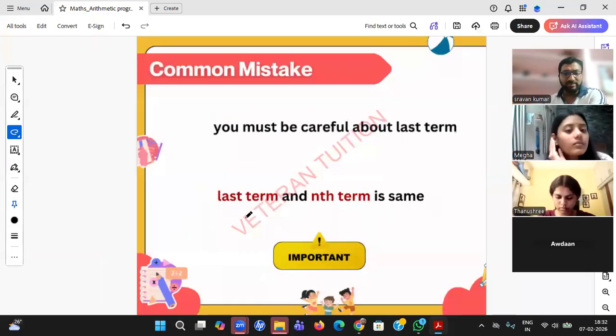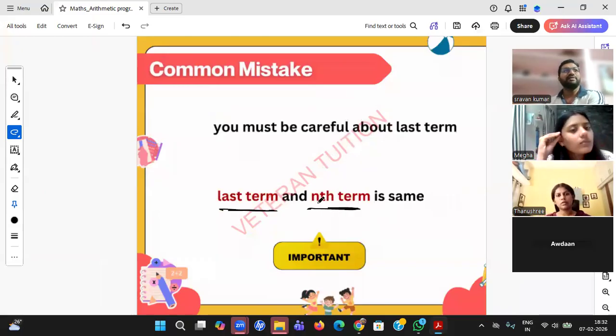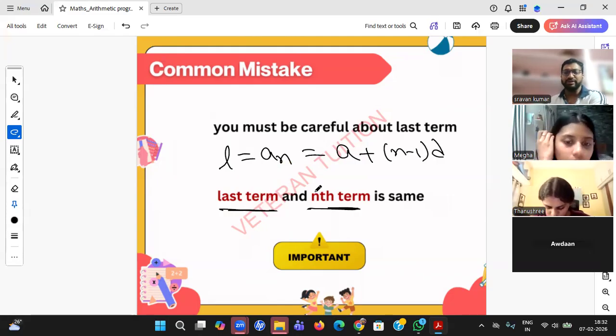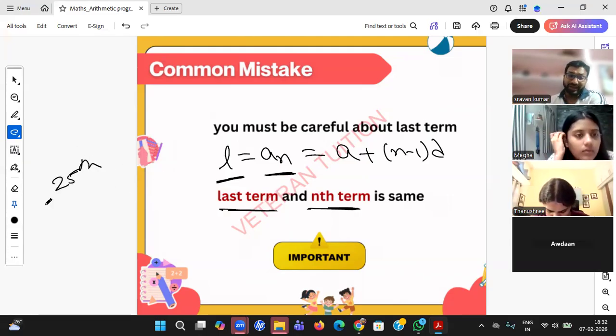So students, sometimes he will give the word last term. So last term and nth term are not different. They both are same. Whenever he is giving the last term is 30, find n, you should not take L as something else. L equal to A of n, both are same. You can use the same formula, n minus 1 into D. If he is giving the 25th term, you take the 25th term as A of n only.